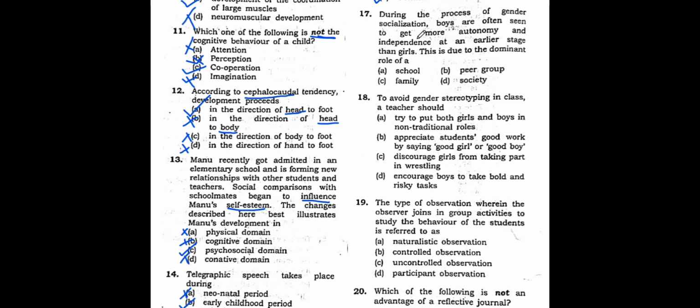So what are these? These conditions or these situations are contributed by what? By the school? No. By the peer group? No. By the families? No. Of course family also plays some role, but not directly. Family cannot be the correct option here. So the correct option is option number D, the society. So always remember this term, society or the social construct. Alright, this is the correct option here.